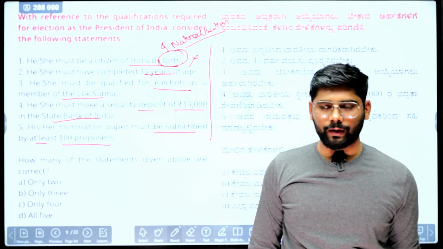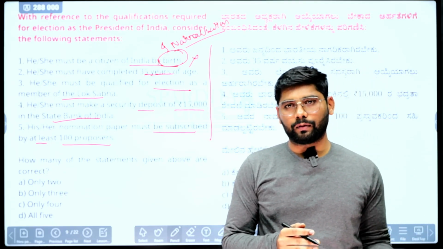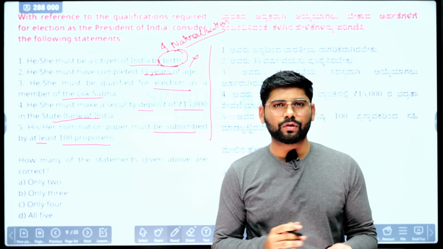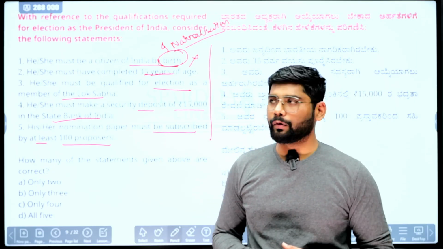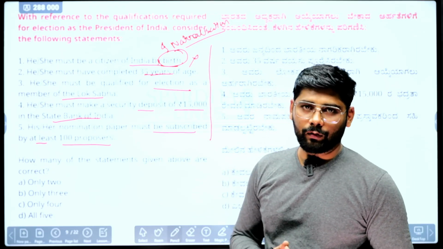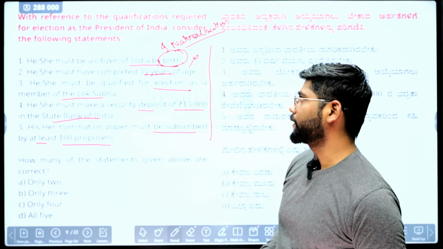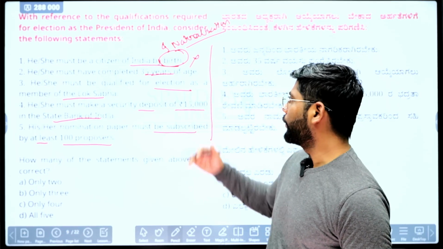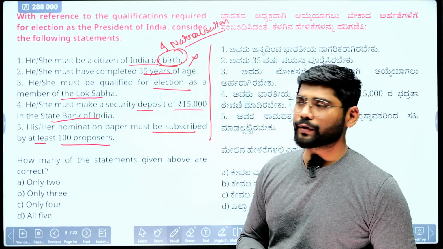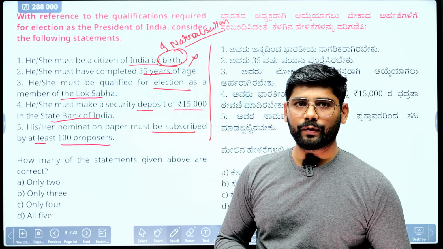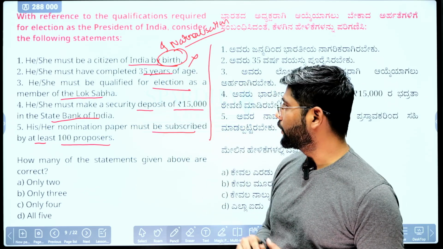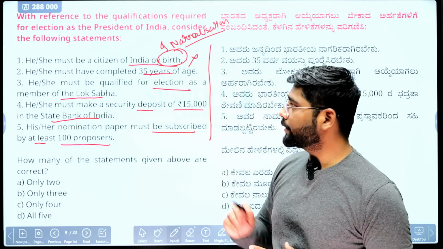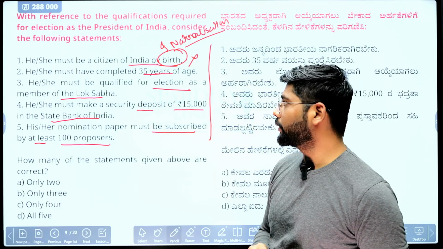If they have completed the minimum years of residence that they need to stay in India and fulfil that, they can run for the election of president. So the first statement is wrong. When it comes to the USA, this statement becomes correct. There they need to be citizens by birth, but in our case both birth and naturalization are valid.